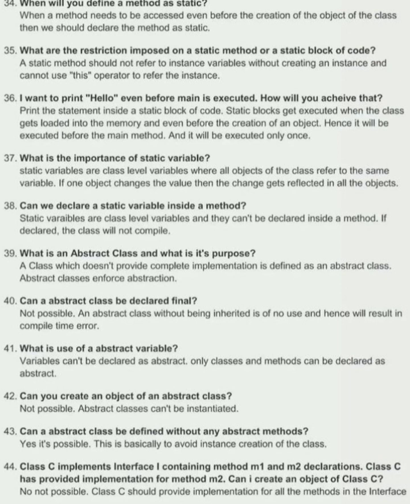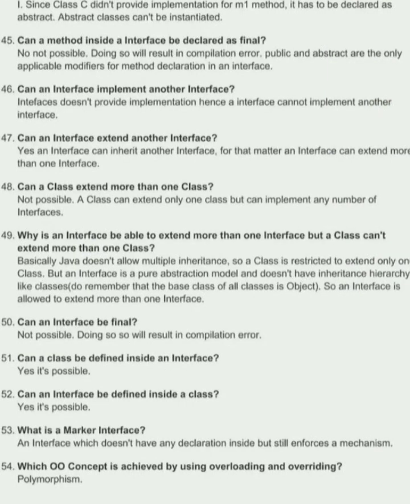44. Class C implements interface I containing method M1 and M2 declarations. Class C has provided implementation for method M2. Can I create an object of class C? No, not possible. Class C should provide implementation for all the methods in the interface. Since class C didn't provide implementation for the M1 method, it has to be declared as abstract. Abstract classes can't be instantiated.